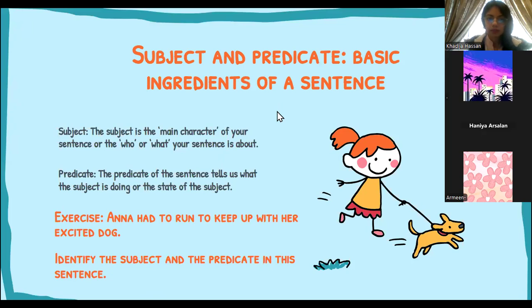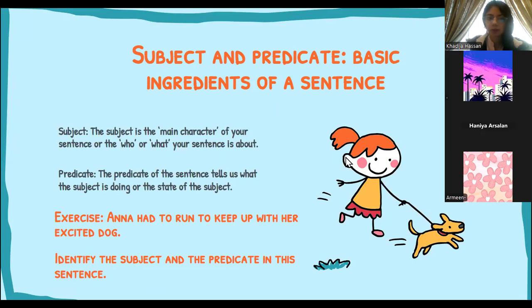Let's do a small exercise here. Anna had to run to keep up with her excited dog. And you can probably see Anna here as well, and that is the dog. Right, so what is the subject in this sentence? You guys can raise your hand or you can type in the chat as well.